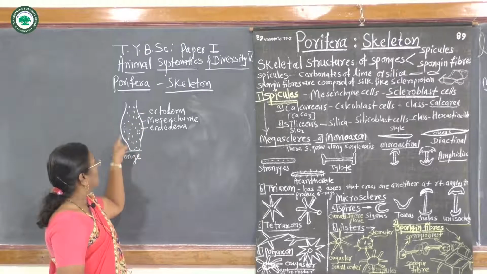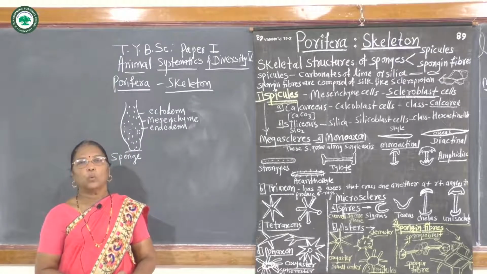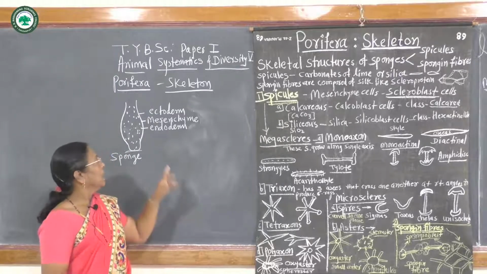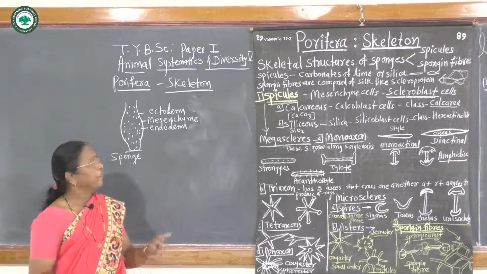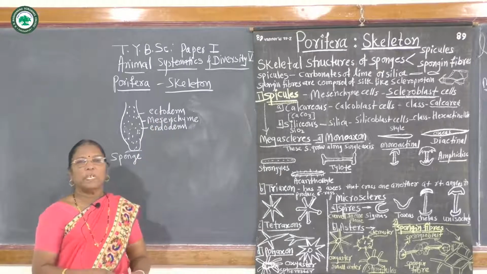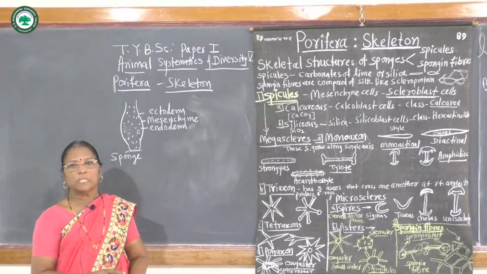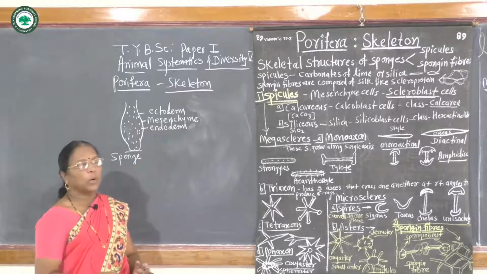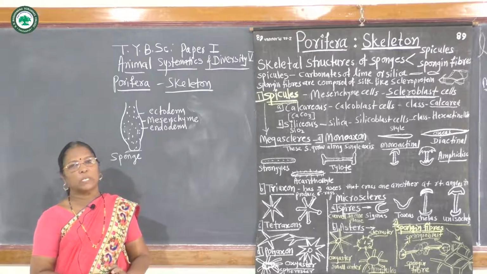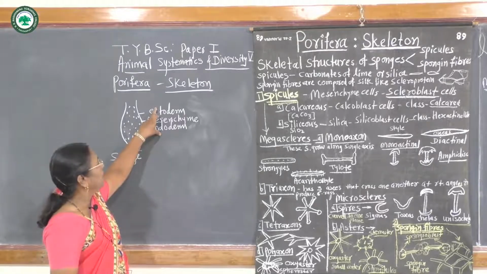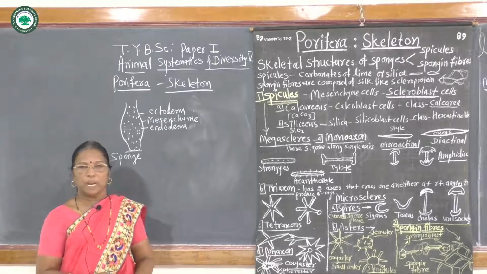This sponge body mainly has two germ layers, outer ectoderm and inner endoderm. Outer ectoderm is formed by pinacocytes or pinacoderm cells. Inner endoderm is formed by flagellated choanocyte cells. In between these two, there is the mesoglea or mesenchyme layer.